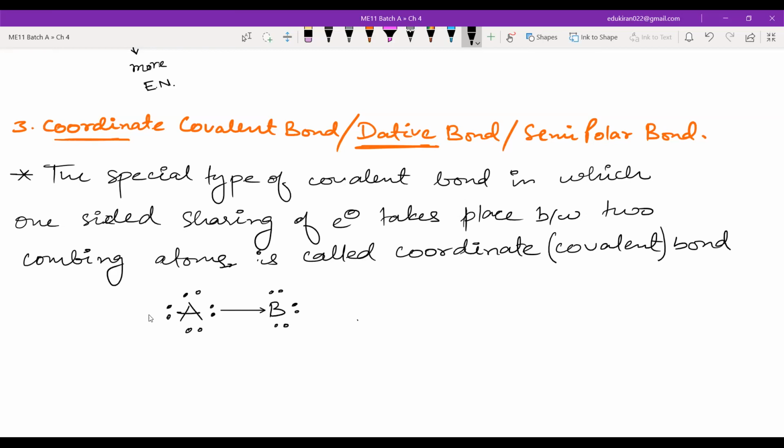Even though A is giving, it is not giving to B, it is sharing with B. B is not sharing any electrons. Only A is sharing electrons.